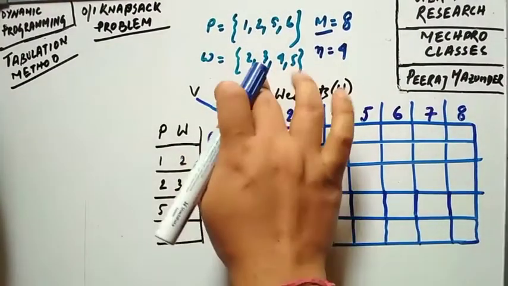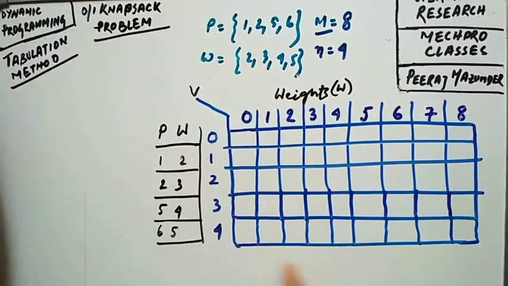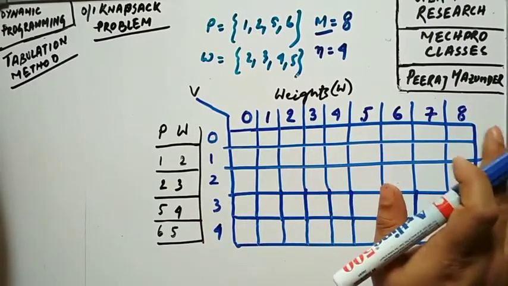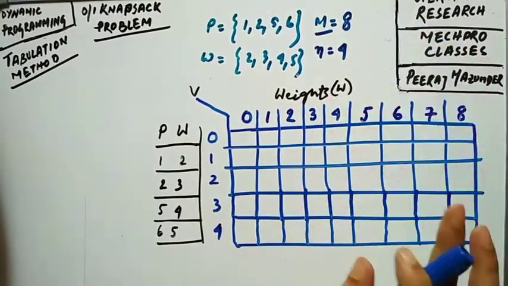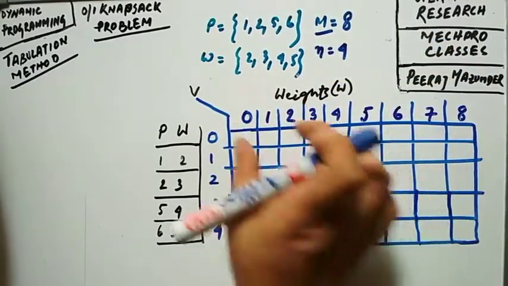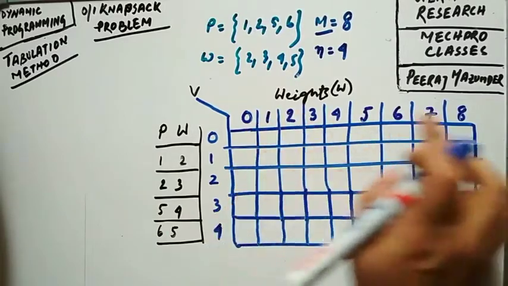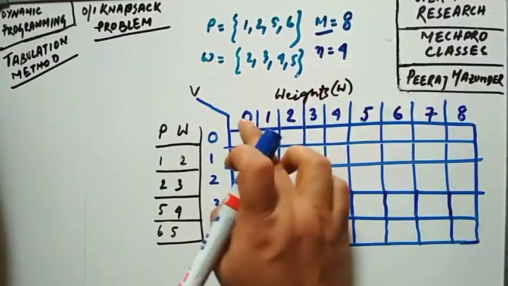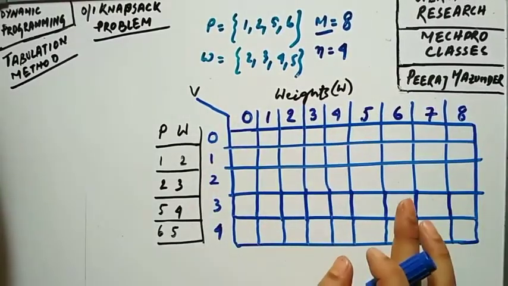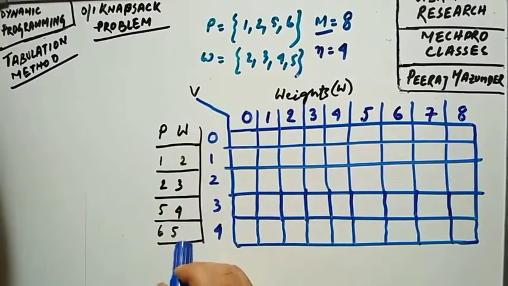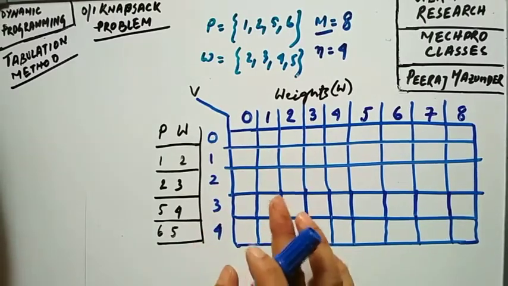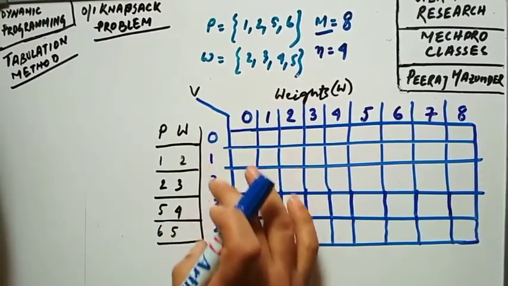Look, for solving this type of problem using the tabulation method, we have to make a table like this one, where we have considered 8 options, because we have a maximum capacity of 8. So you have to make a table with the maximum capacity. Here it is 8, so I have 0, 1, 2, 3, 4, 5, 6, 7, 8, up to 8. Now on the left side of the table you have to consider how many objects there are. There are 4 objects, and you have to start with 0, so 0, 1, 2, 3, 4.